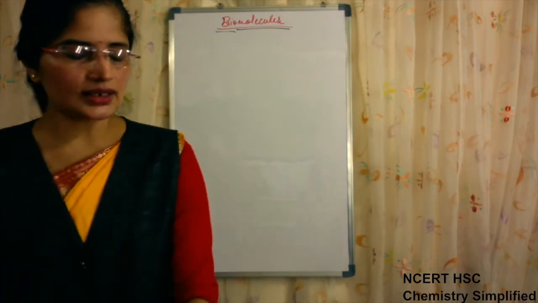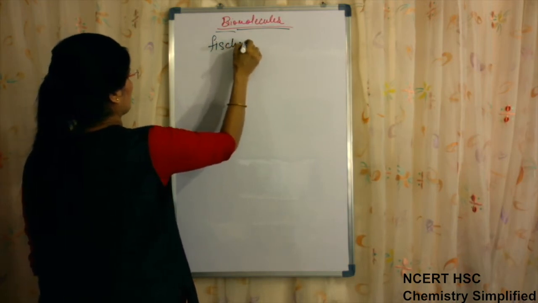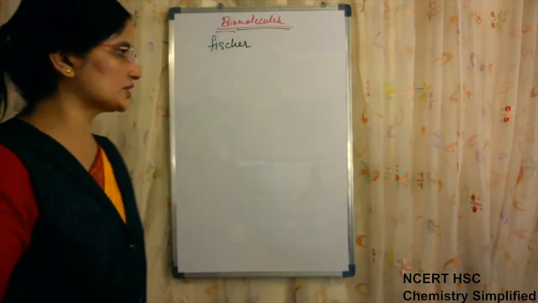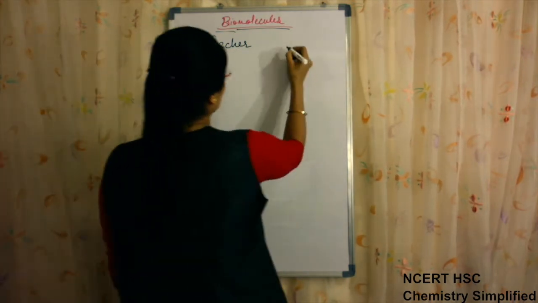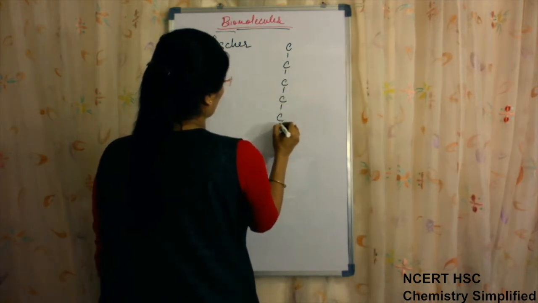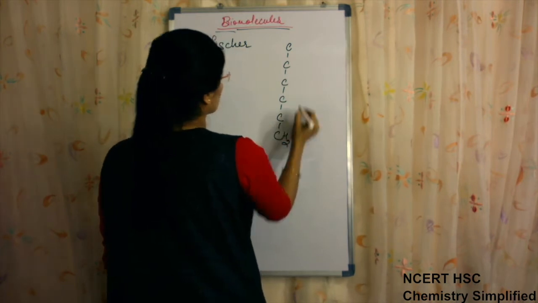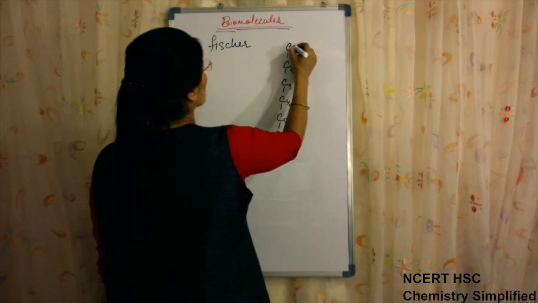The structure given by Fischer for glucose was a straight chain, or open chain structure. Fischer gave an open chain structure with carbons arranged as 1, 2, 3, 4, 5 and 6, ending in CH2OH.